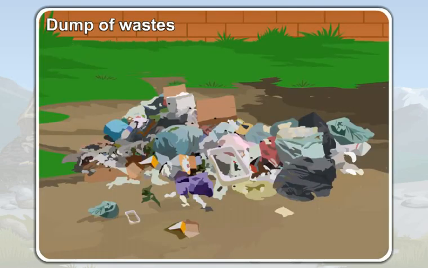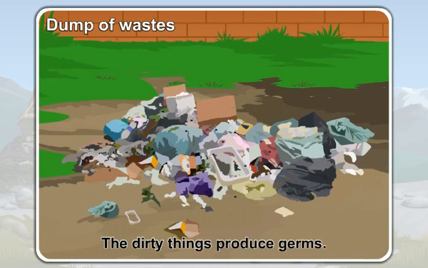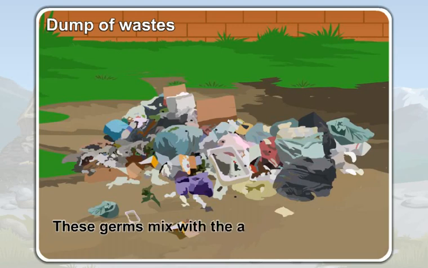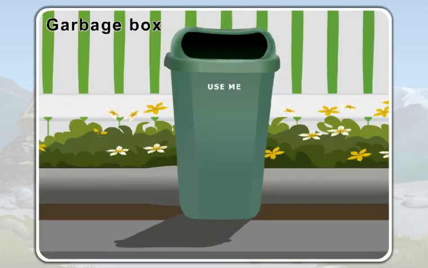Now look at this dump of waste. You can see many flies and insects flying around this dump. It also smells very bad. The dirty things produce germs, and these germs mix with the air and make the air polluted. So, to keep the air pure, we should always dump our waste in a proper place like a garbage box.